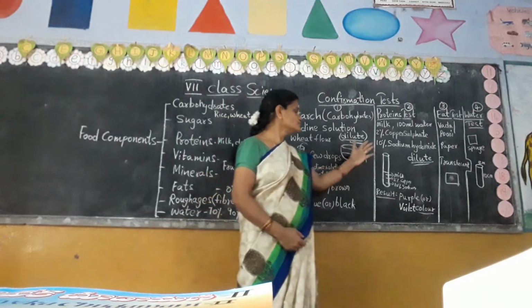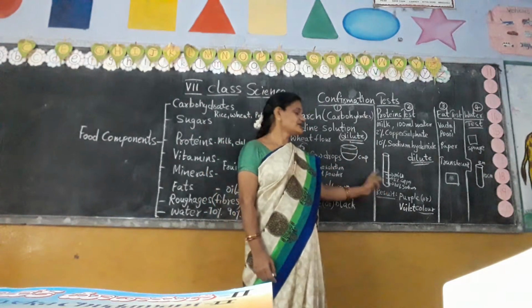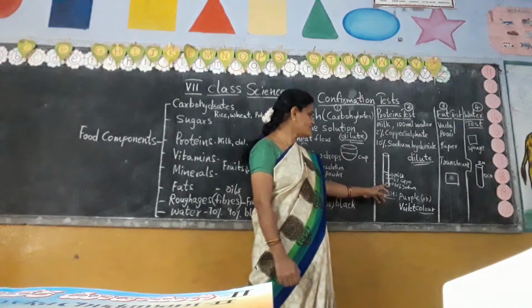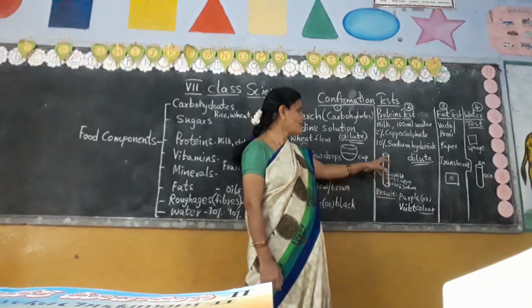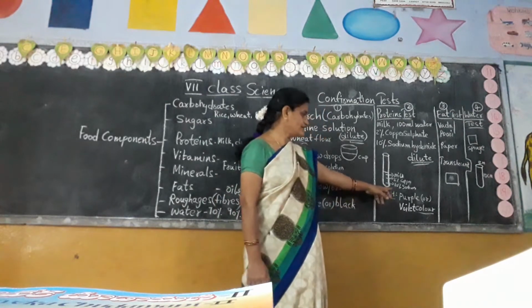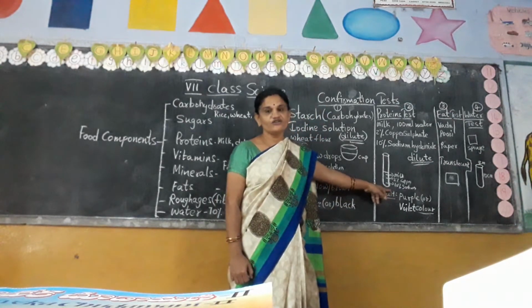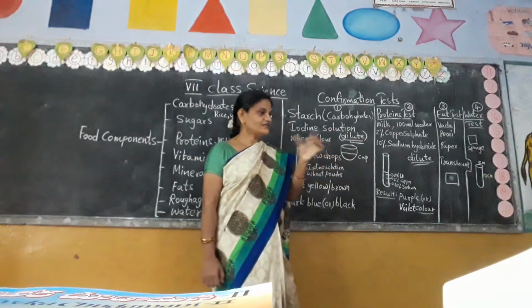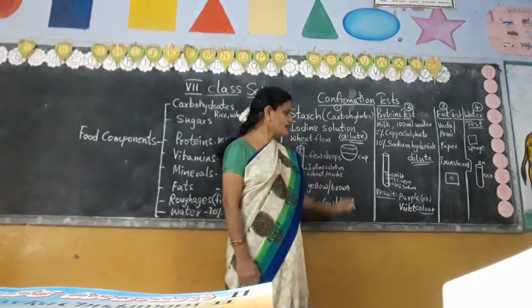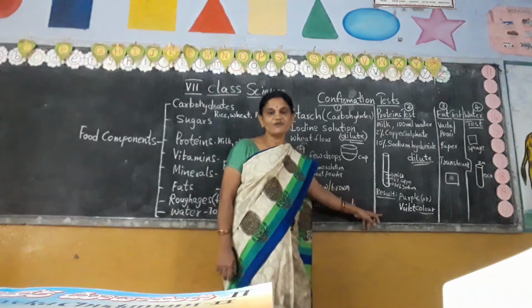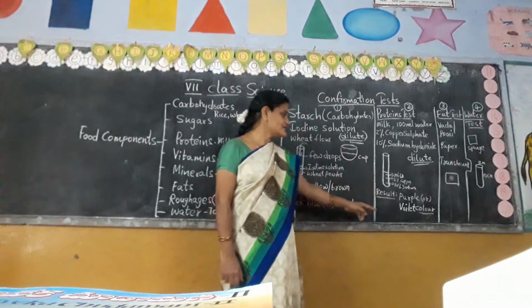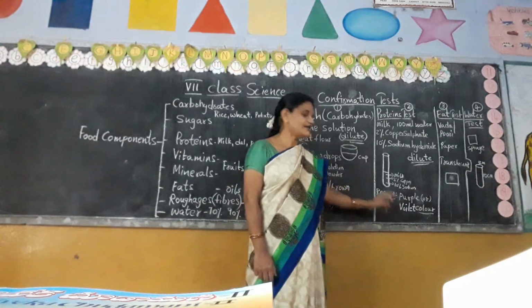After dilution, we have to take another test tube. In that, I am taking a few drops of milk, and after taking the milk, I am adding the copper sulfate and sodium hydroxide solutions, and after that I am shaking well and keeping it like that for some time. Then what happens? What is the result in this experiment? After some time, we can observe that the substance changes into purple or violet color.